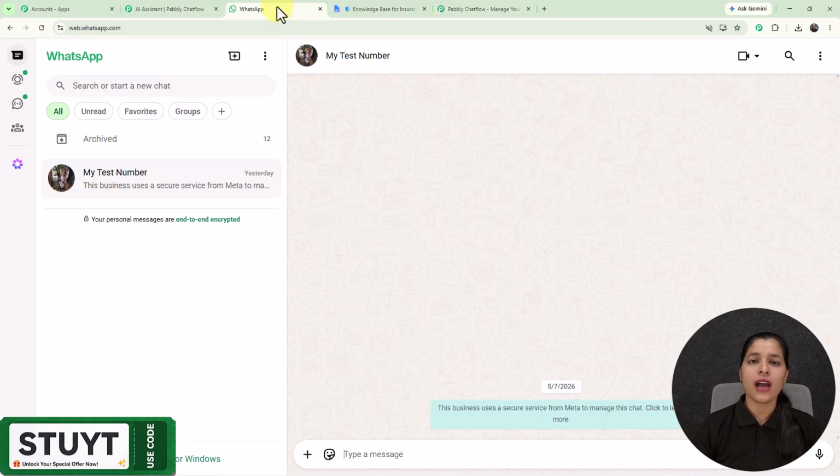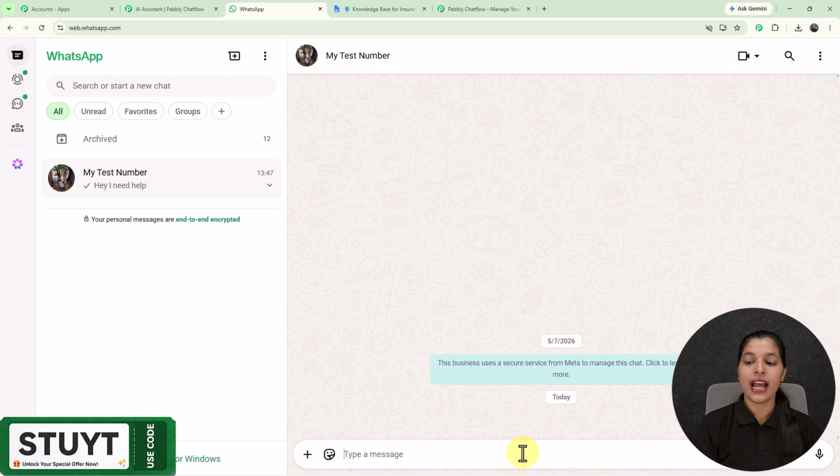So right here I'm going to act as a user, and here I'm going to send a message to my business number, which is saved here as my test number. So here I'm going to enter this message, that is, "hey, I need help," and we will see that I get an automated reply. So here I have entered this question, and now I am going to get the answer of all the random questions I am going to ask about my particular business.